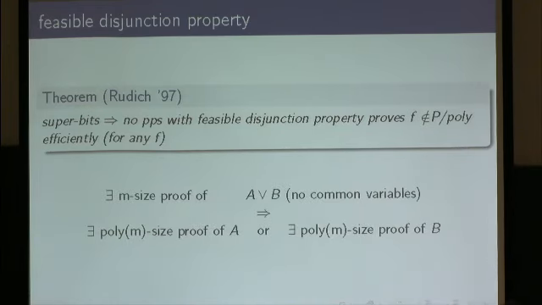And here we say that a propositional proof system admits the feasible disjunction property whenever, if there is an m-size proof of A or B, where A and B don't share any variables, then there is a poly(m)-size proof of A or a poly(m)-size proof of B. So we don't need to construct this proof of A or B. It is sufficient that it exists.